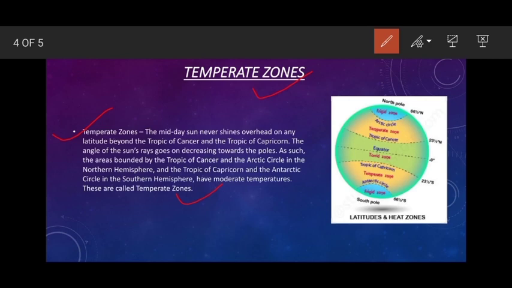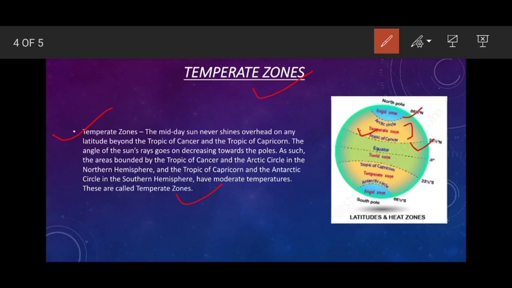Now again, the features of the Temperate Zone. First of all, the location. The Temperate Zone lies between the Tropic of Cancer and the Arctic Circle, so here is your Temperate Zone in the northern hemisphere.